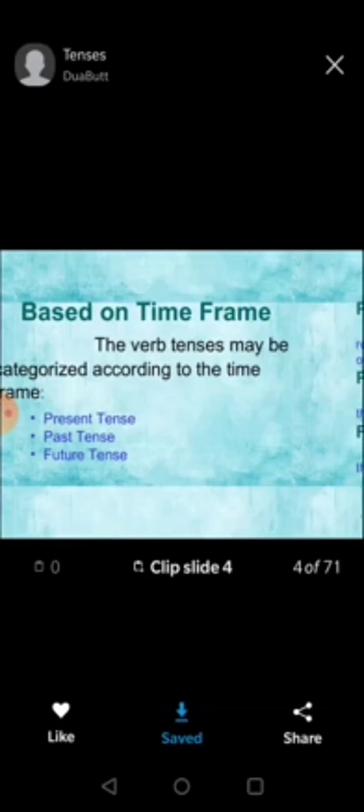And basically you know all the tenses are of three types according to the time: present tense, past tense and future tense. Whatever is going on right now, that is present tense. Which is already past, that is past tense. And which will come, yet to come, that is future tense.